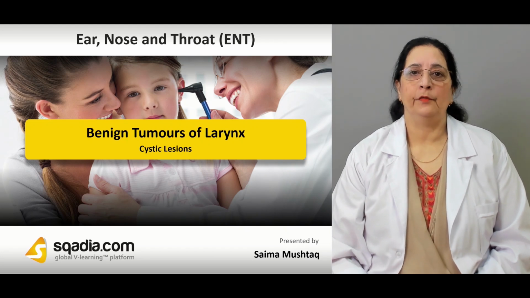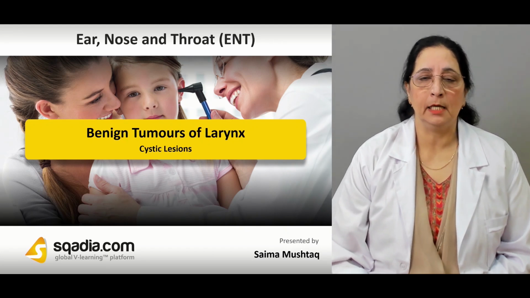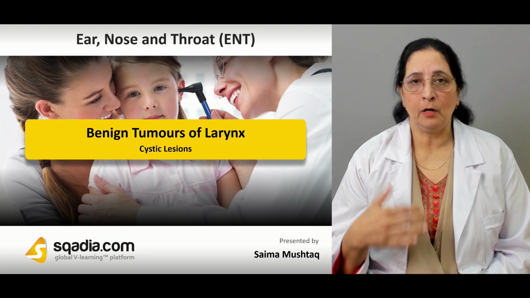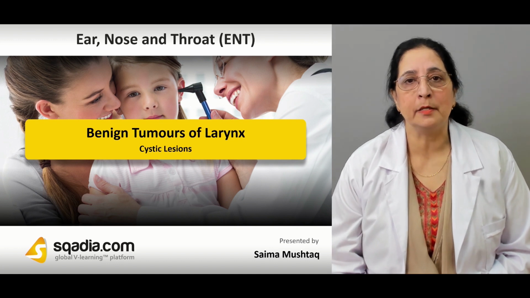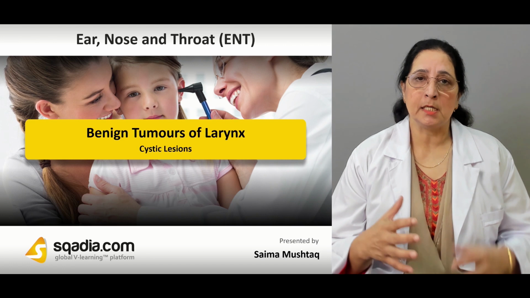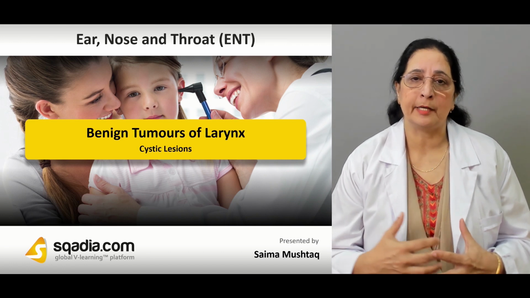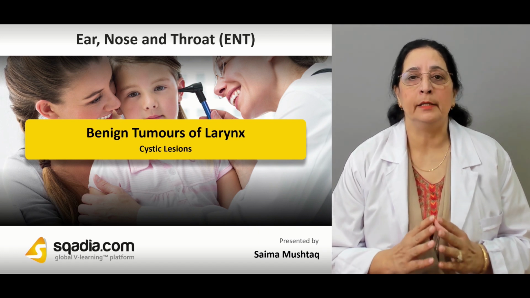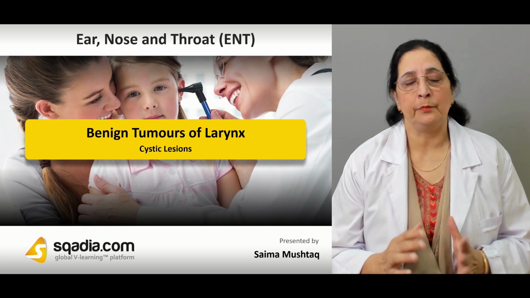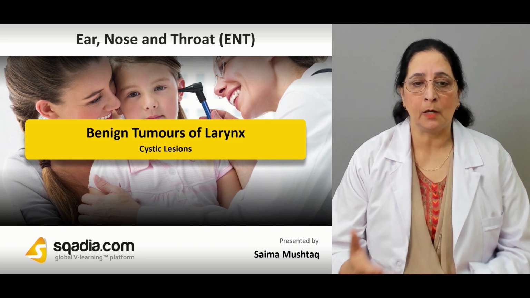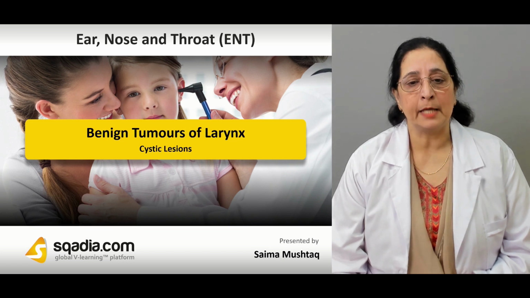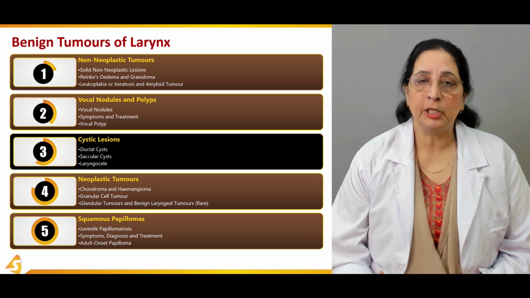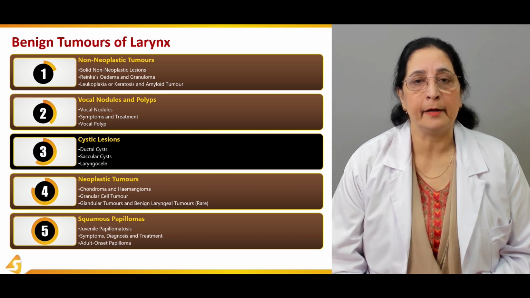In the third section of our topic, which is the benign tumors of the larynx, now we will talk about the cystic lesions. We already talked about the solid non-neoplastic lesions. We discussed in the first section that the two categories of non-neoplastic tumors are the solid and the cystic. So we talked about solid ones in detail. Now let's move on to the three types of cystic lesions, and these are the ductal cyst, saccular cyst, and then we have laryngocele.